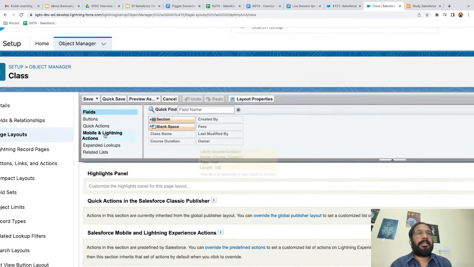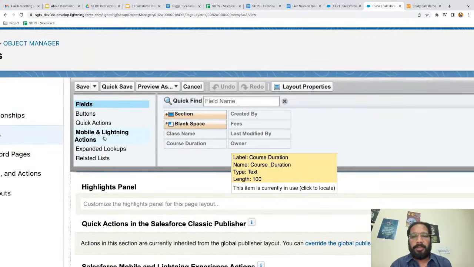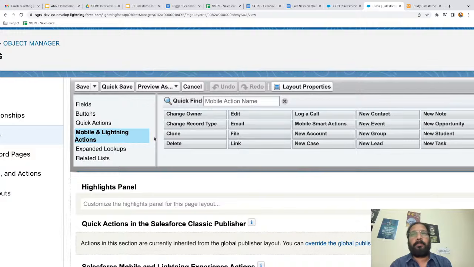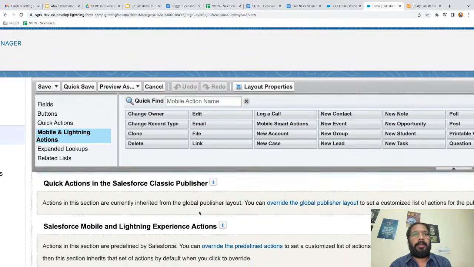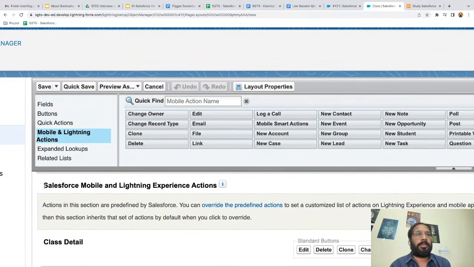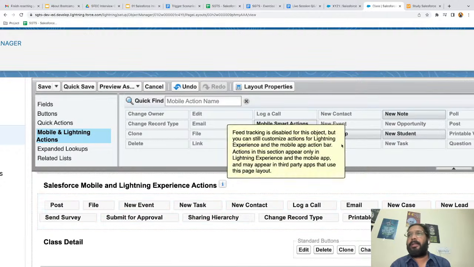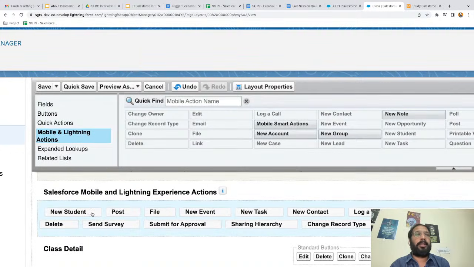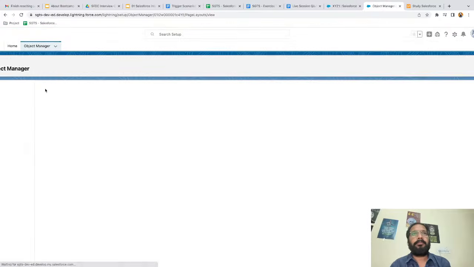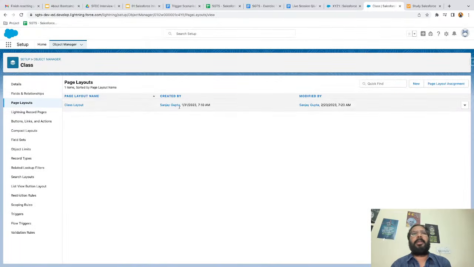So here you can see this option is available, mobile and lightning actions. You just need to click on this. If you click on this, here you can see this new student action is available, and you need to scroll down and here you see this option, Salesforce mobile and lightning experience actions. Just click on this link, override, and here you can just drag and drop this button in the beginning, right? New student. So this is important. After creation of that action, you need to place it under this layout and then click on save. Okay, so this way we modified this layout.